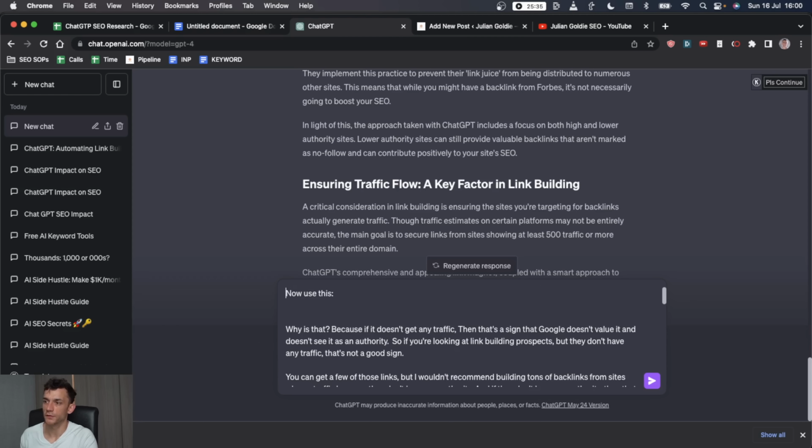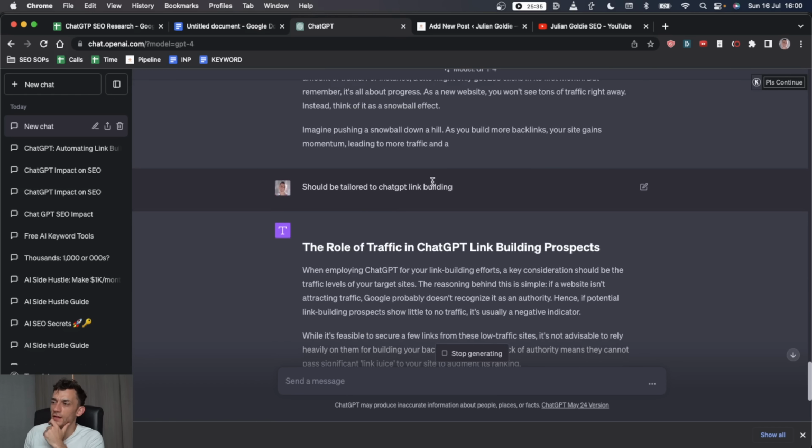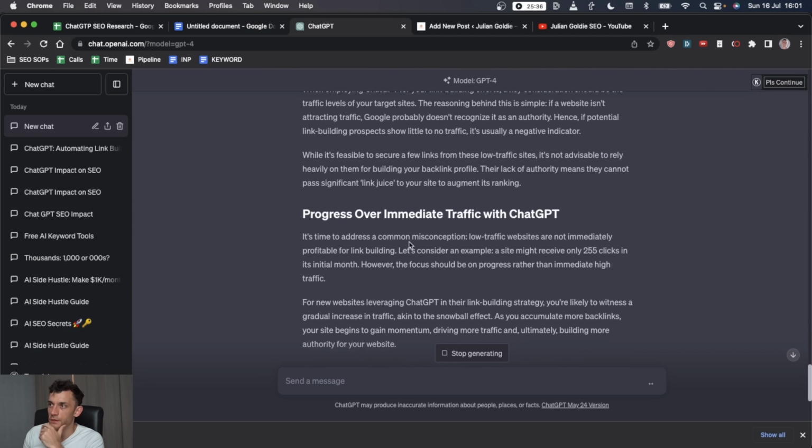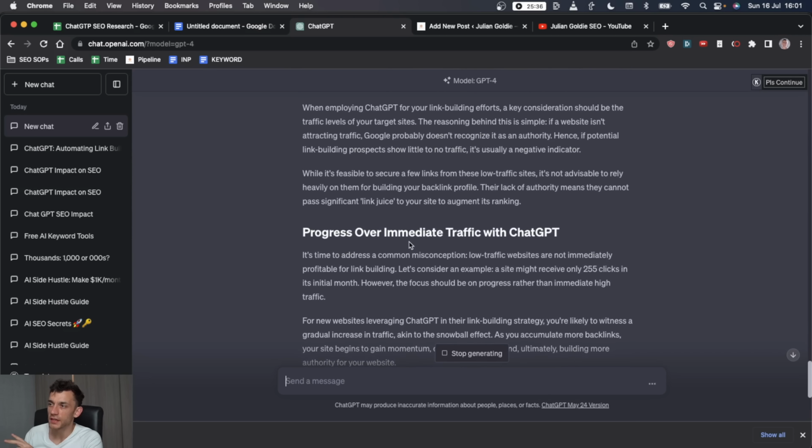And then we'll say, now use this and paste in the next 500 words. It didn't quite get it. So we're going to say it should be tailored to ChatGPT link building. And now it's coming from that angle again. So you've got to keep it directed, keep it very focused when you're using this sort of technique. And there we go. We should be getting towards that 2,000 word mark now. So we're at 1,800. And there we go. Rest of the content done. And now we have 2,100 words, which is perfect.